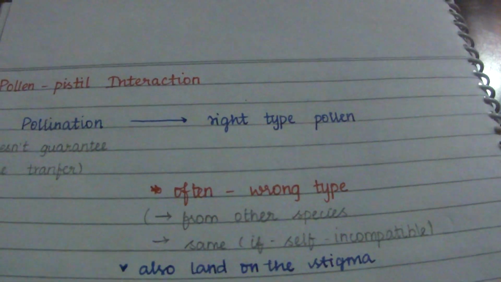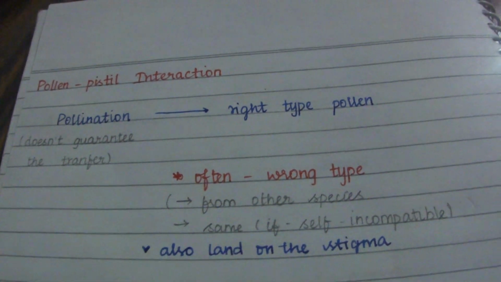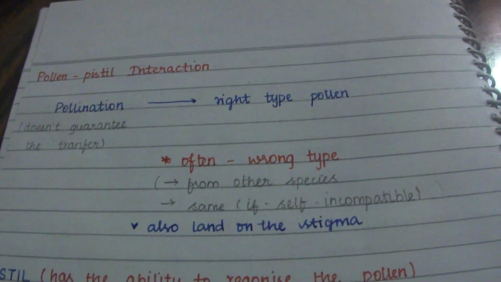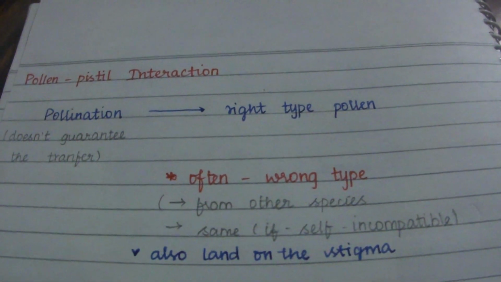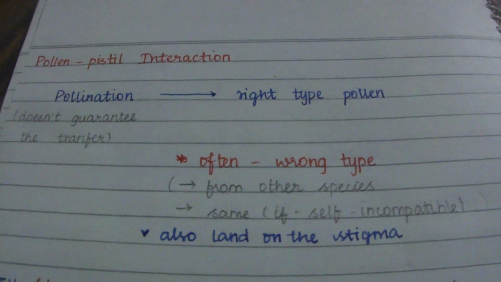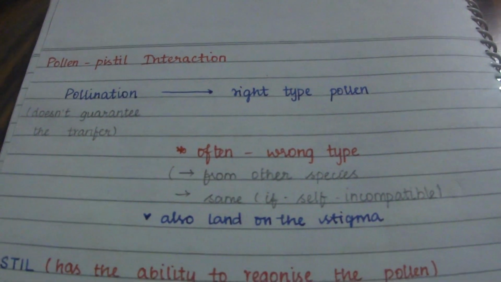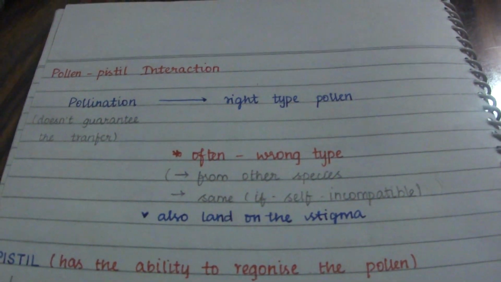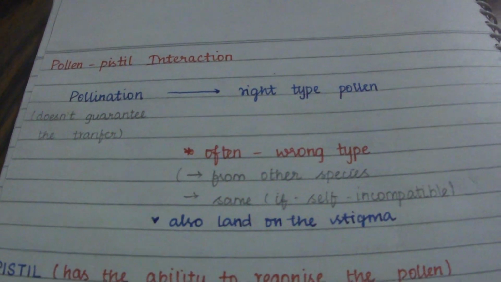So in this video we are going to discuss the topic pollen-pistil interaction. Here we cannot always guarantee that during the process of pollination only the right type of pollen is transferred. A certain stigma has to accept certain types of pollen for the further process of pollination, but we cannot always guarantee the correct type of pollen transfer.